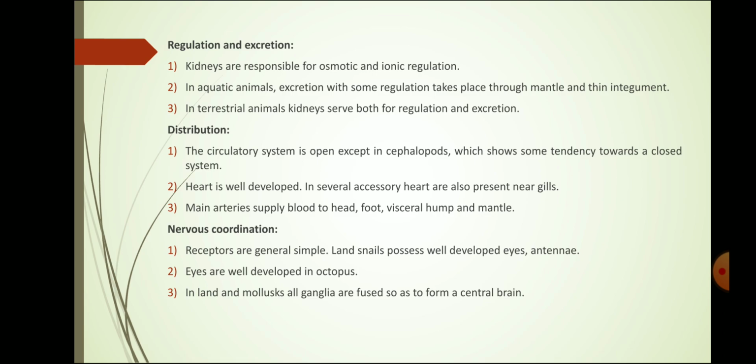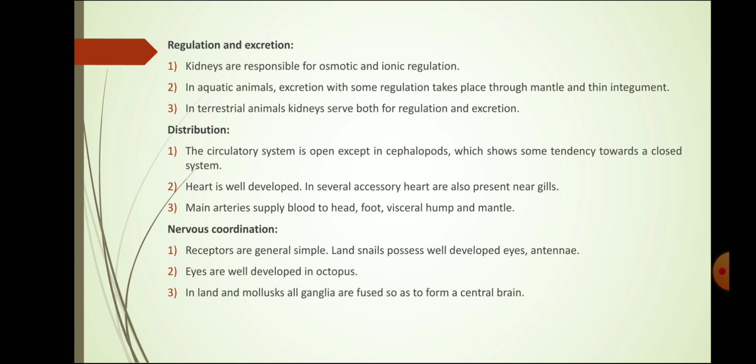Now, regulation and excretion takes place by the help of kidneys. The substances are excreted in the form of ionic substances. In aquatic animals, excretion takes place through the mantle and thin integument, while in terrestrial animals, kidneys perform the function of excretion and regulation.